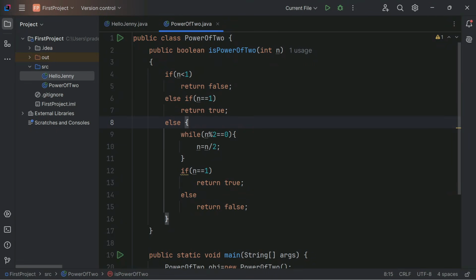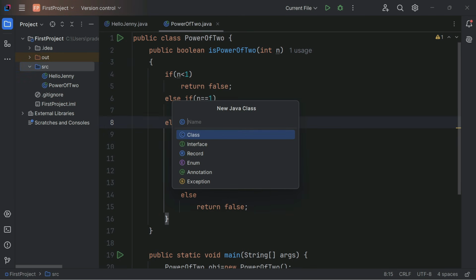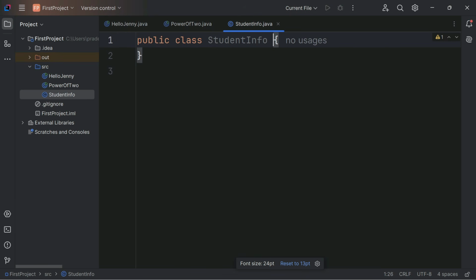So I have opened my IntelliJ IDEA, and there is the first project we have created, within this src. Right now I have two files, so I'm going to create one more file here. New Java class, and the Java class name is student, suppose StudentInfo. So this is the class: public class StudentInfo.